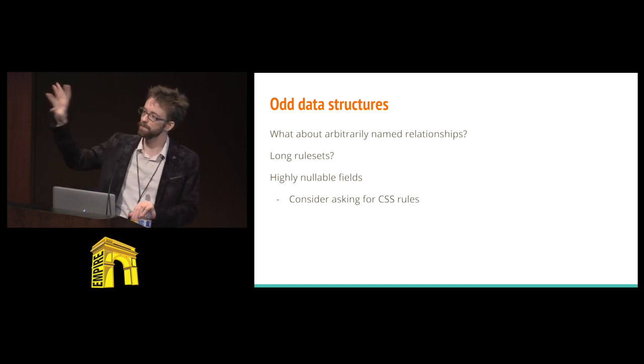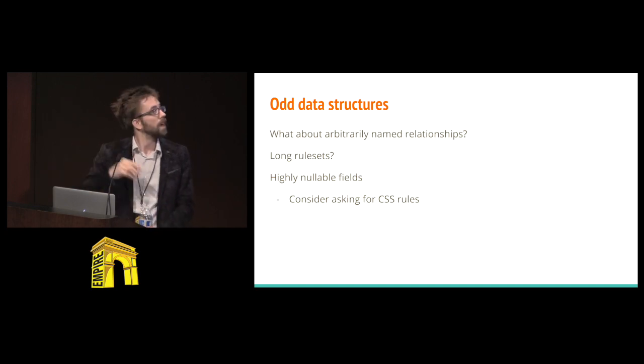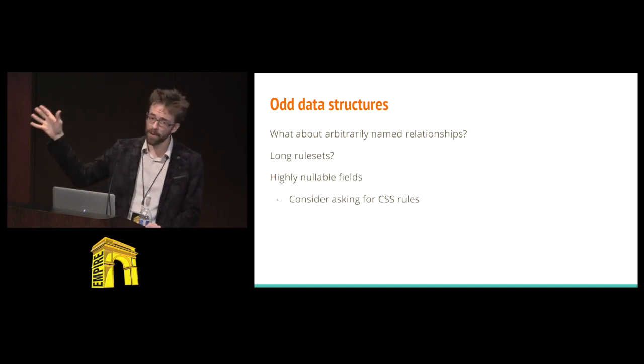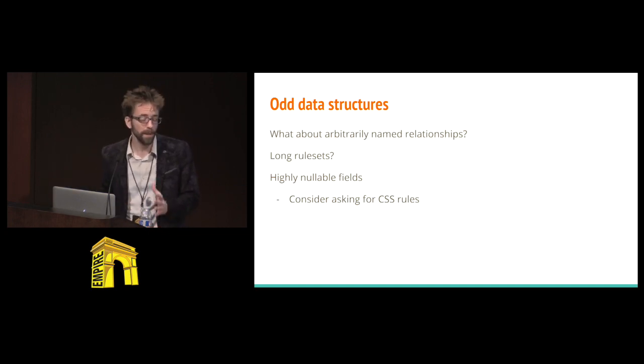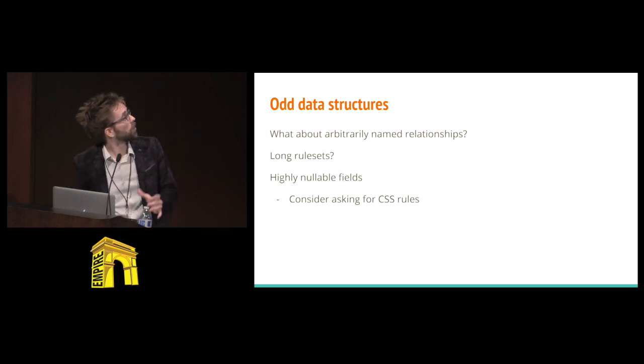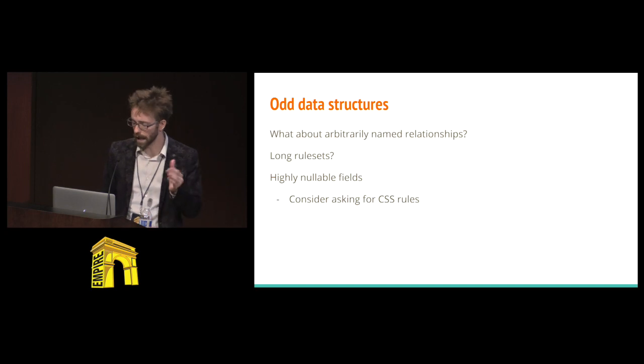So now this person is spiritual advisor for this article. Cool. How do we represent that? We can't right now. It would be pretty complex to try and redo that. What about long rule sets or highly nullable fields? You could end up making a massive query for very little additional information, and we have something that looks kind of like this.